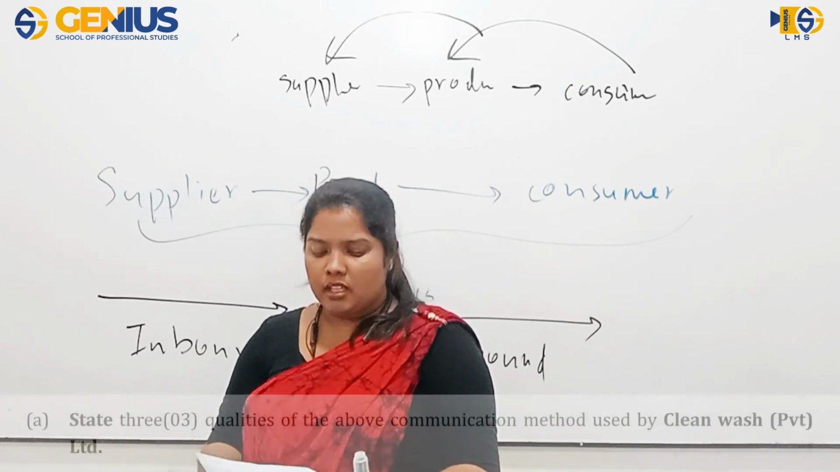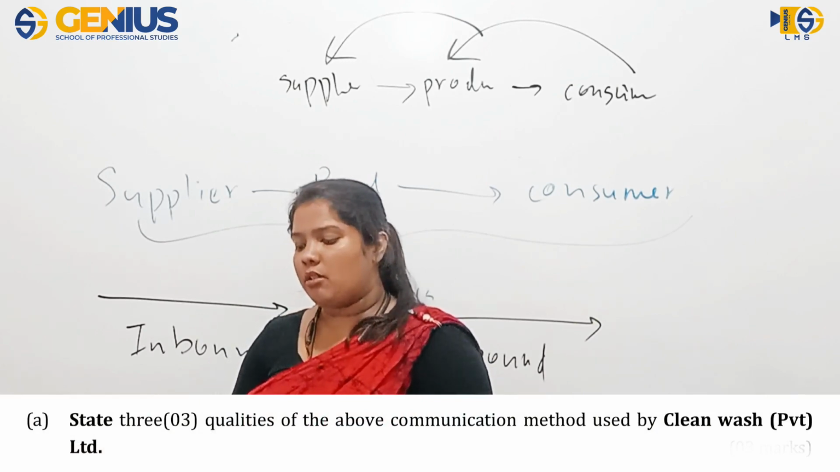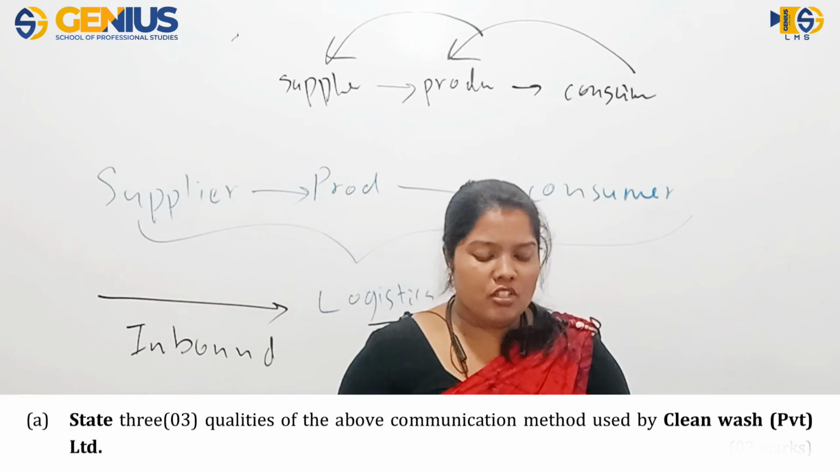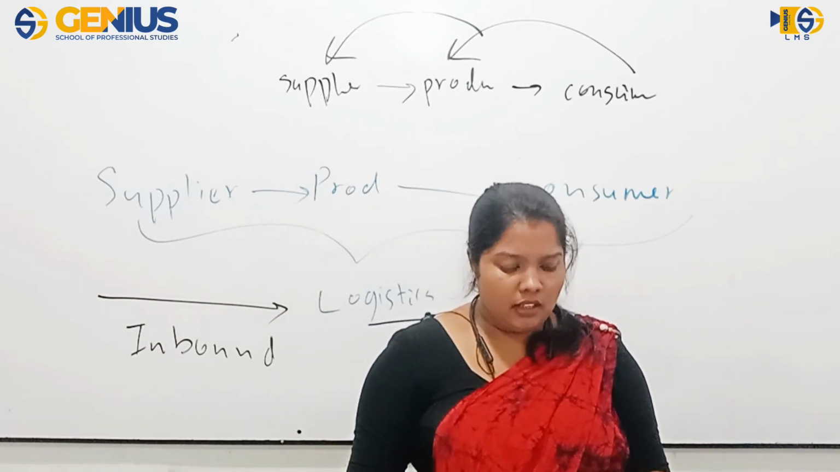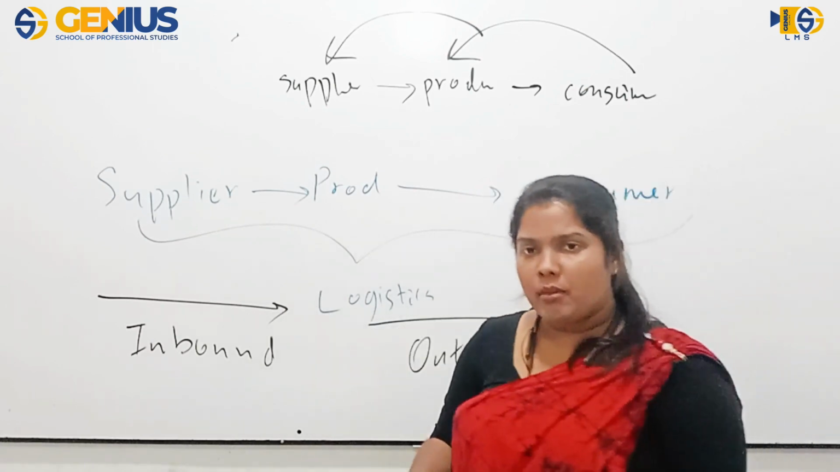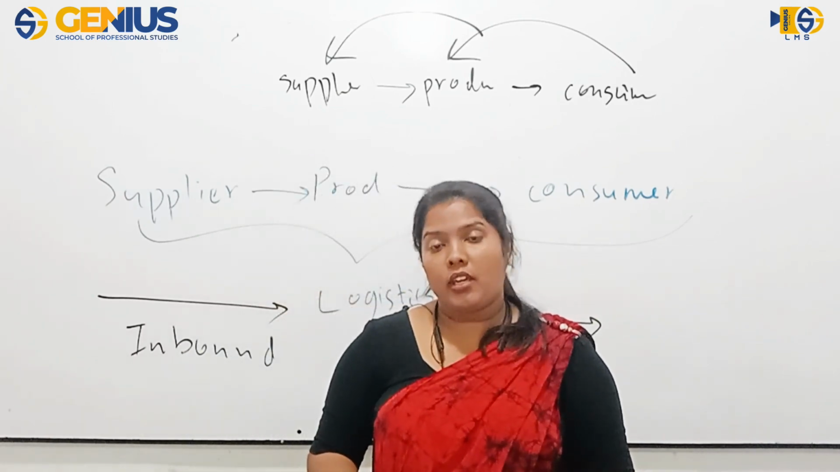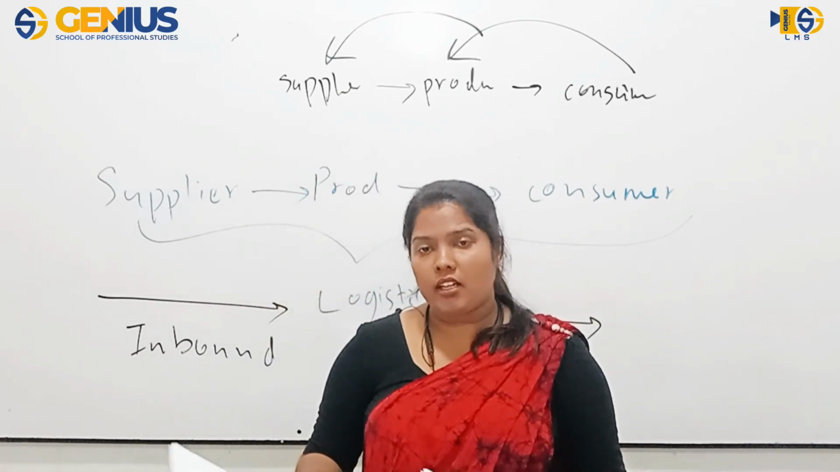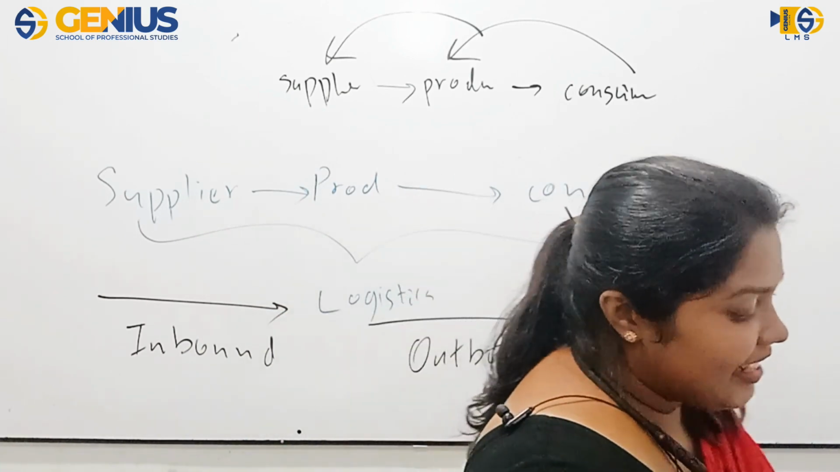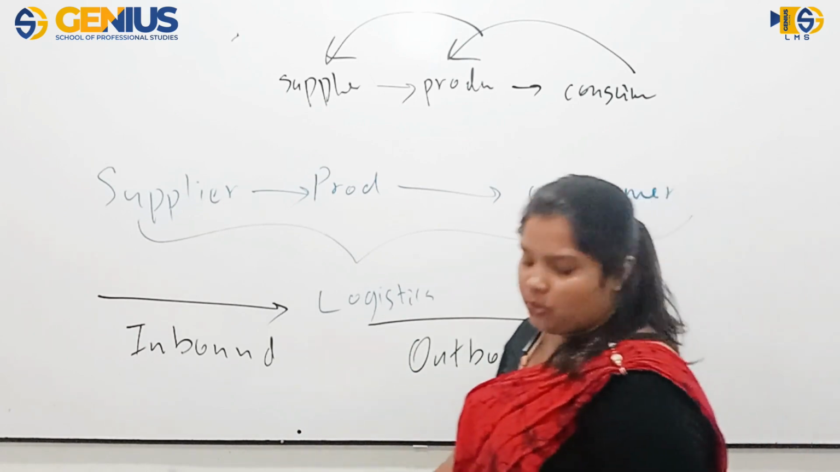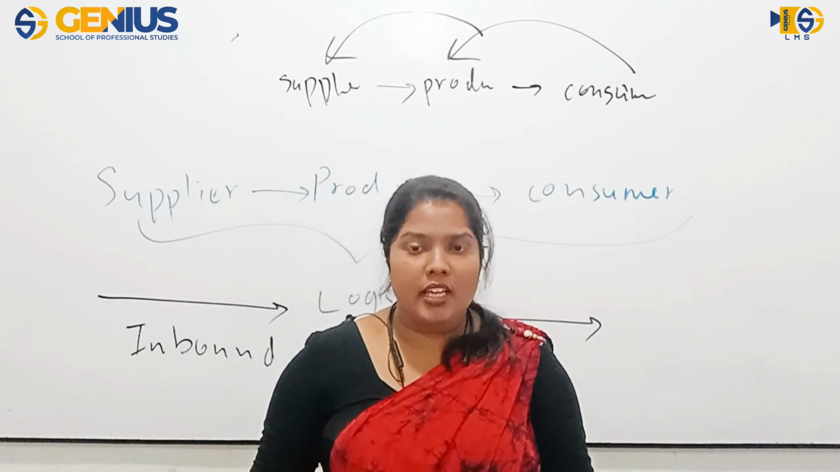Using this, they are asking us to state 3 qualities of the above communication method used by Clean Wash Private Limited. So what is the communication method that they are using here? What are the qualities of this communication method that they can experience? Qualities? Yes, speed is there. What else? Low cost, completeness, politeness. So these are the qualities of communication methods. Low cost, these things should be there as qualities.